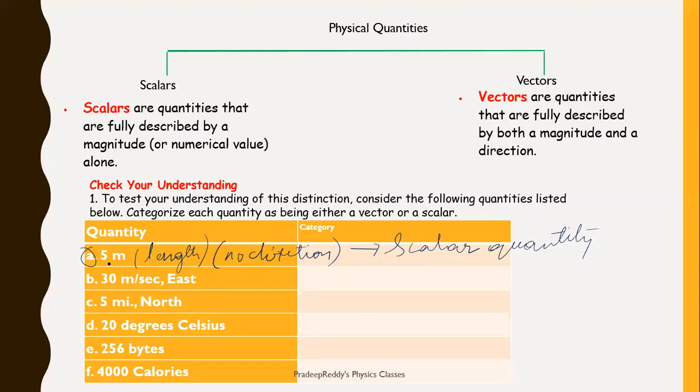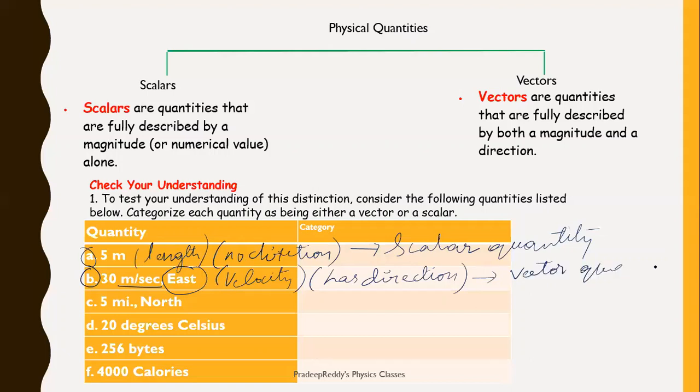Now coming to B, 30 meter per second. This is the unit of velocity. And in which direction? It is mentioned east, so it has direction. Those physical quantities having both magnitude and direction are called vector quantities. So the second quantity is a vector quantity.